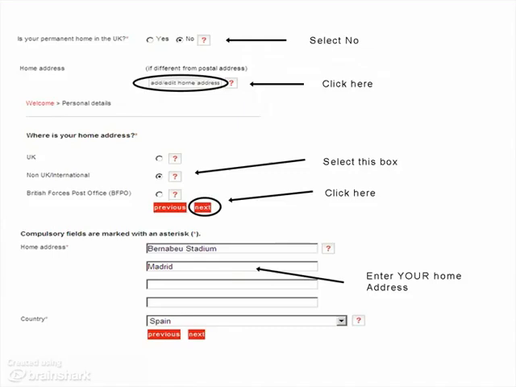Then you need to enter your home address as best you can in English. So select the country. So for Cristiano Ronaldo, he currently lives in Spain and his home address is the Bernabeu football stadium in Madrid. So you type in your home address, select your country and press next.